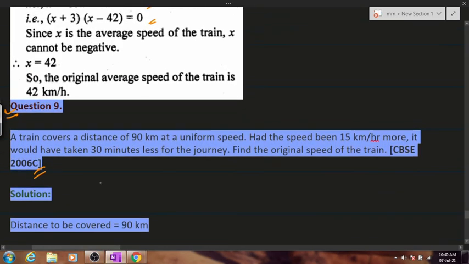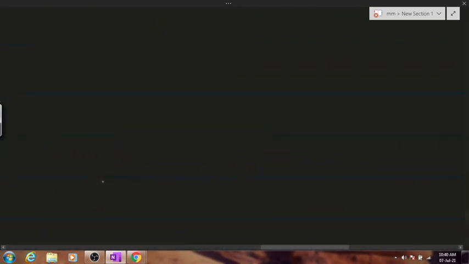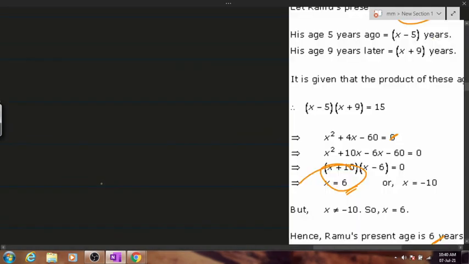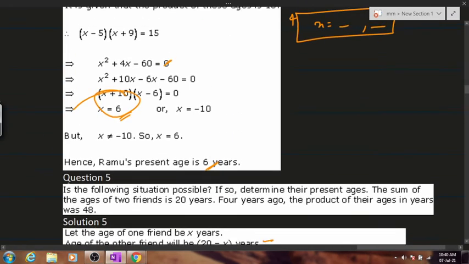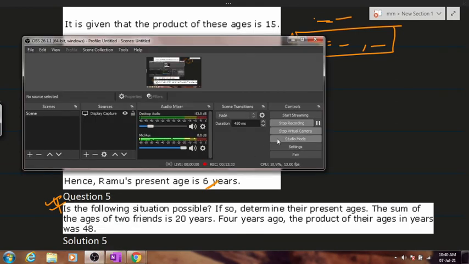This will be homework as well as one more numerical. I'll give it to you. Question number 5. Take a screenshot of this. Now I'll wind up. If anybody has any doubt,